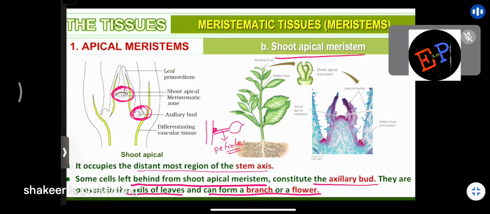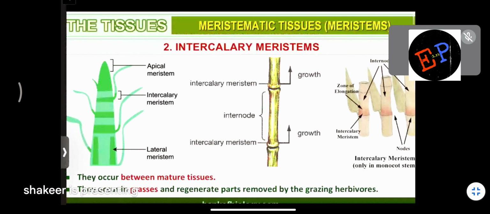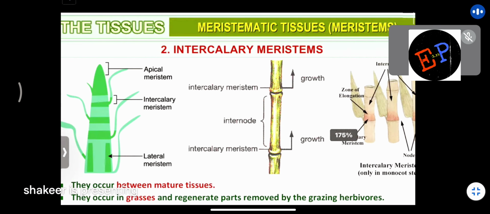Okay. So at the axils of the leaves, which are called buds, you can find shoot apical meristems. So this is the position of shoot apical meristems. Clear? Okay. Then we study the second type of meristems, which is called intercalary meristems. Are you able to understand? Already we studied that meristems are of three types. One is apical. Apical is again divided into root apical and shoot apical. Then we are coming to the second one, which is called intercalary meristems.